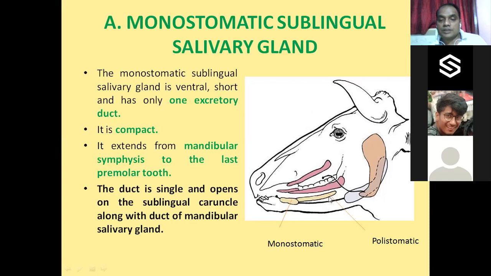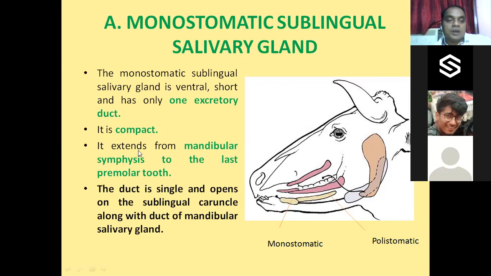Here is the polystomatic salivary gland. This monostomatic salivary gland is somewhat more ventral than the polystomatic salivary gland. Another thing, it is compact. The monostomatic sublingual salivary gland is compact, but the polystomatic is loosely arranged.